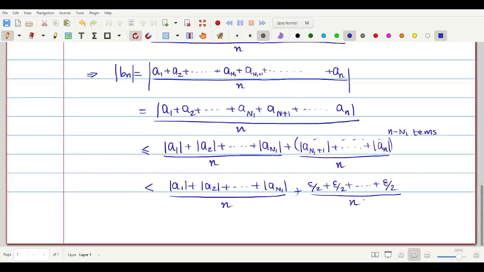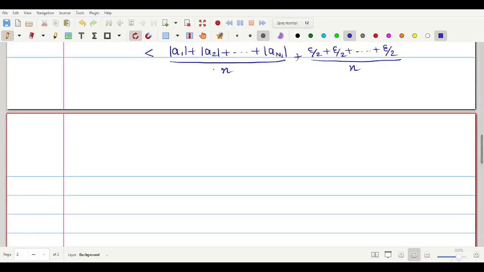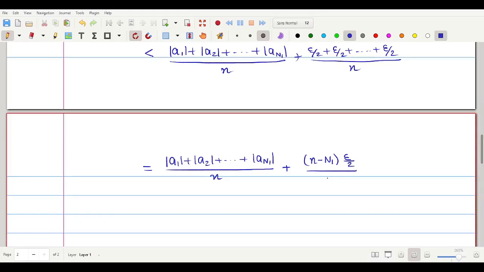Is it okay? So I keep this as it is, this is equal to, I keep this term as it is, I did not disturb it: modulus of a1 plus modulus of a2 plus dot plus modulus of aN1, this is a fixed number, divided by n. And in this there is one epsilon by 2, this is 2 epsilon by 2, 3 epsilon by 2; how many epsilon by 2 in total? This is n minus N1 times epsilon by 2, divided by n. Correct? How many epsilon by 2 are there in total? There are n minus N1 of epsilon by 2.